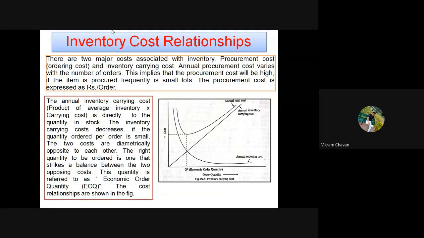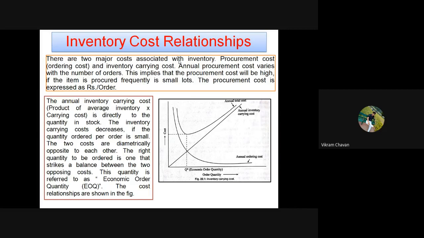Now while carrying any inventory, if you consider that the purchasing or the production cost is the same throughout the period of time, okay, for a particular time period, if the purchasing cost or the production cost is a constant one, then which cost will we have to consider as a variable? Okay, which cost do we have to consider as variable? So there are two major costs associated with inventory that we have to consider as variable costs.